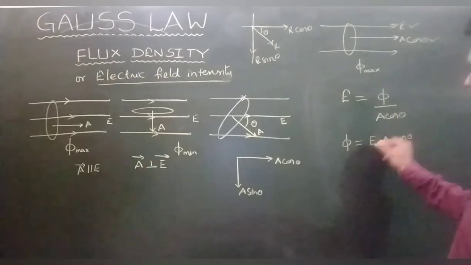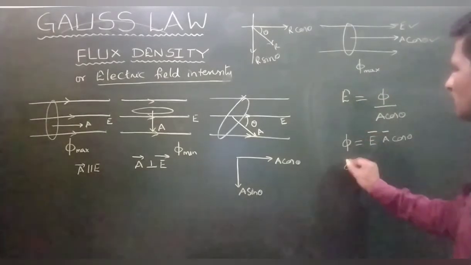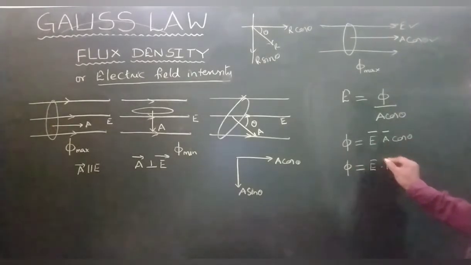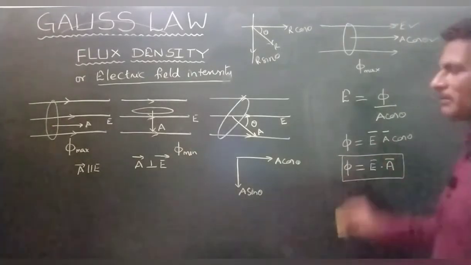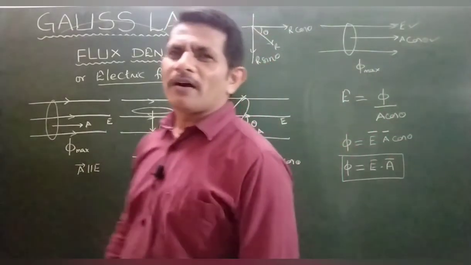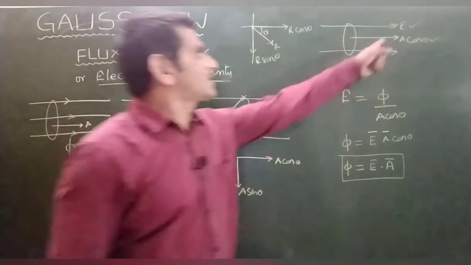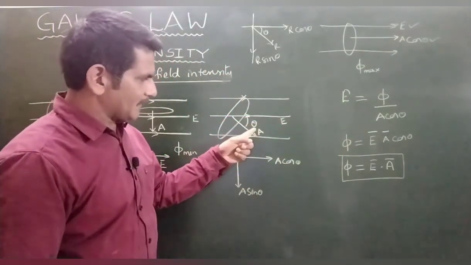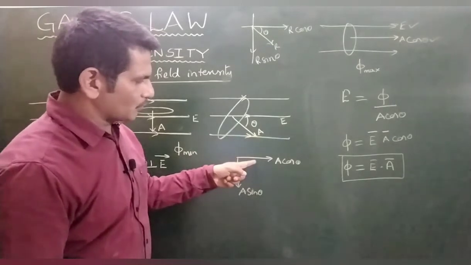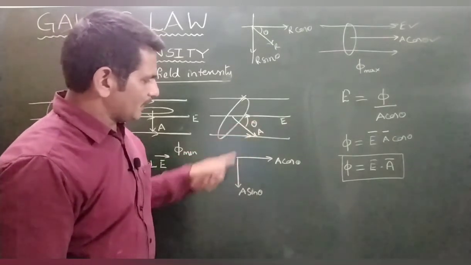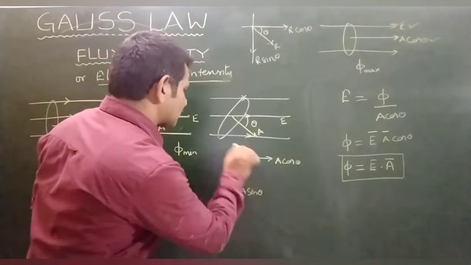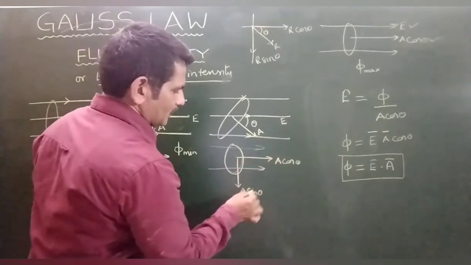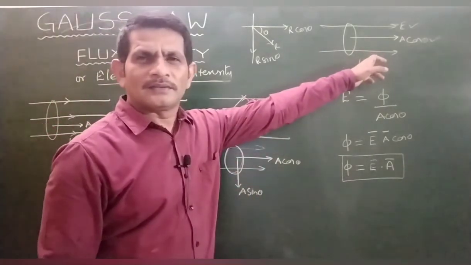Since these are vectors, phi is equal to E bar dot A bar, that is EA cos theta. Flux has a mathematical representation E bar dot A bar. If the electric field and area vector make an angle theta, the area has to be divided into two components, A cos theta and A sin theta. A cos theta plane is like this. Are you getting my point?